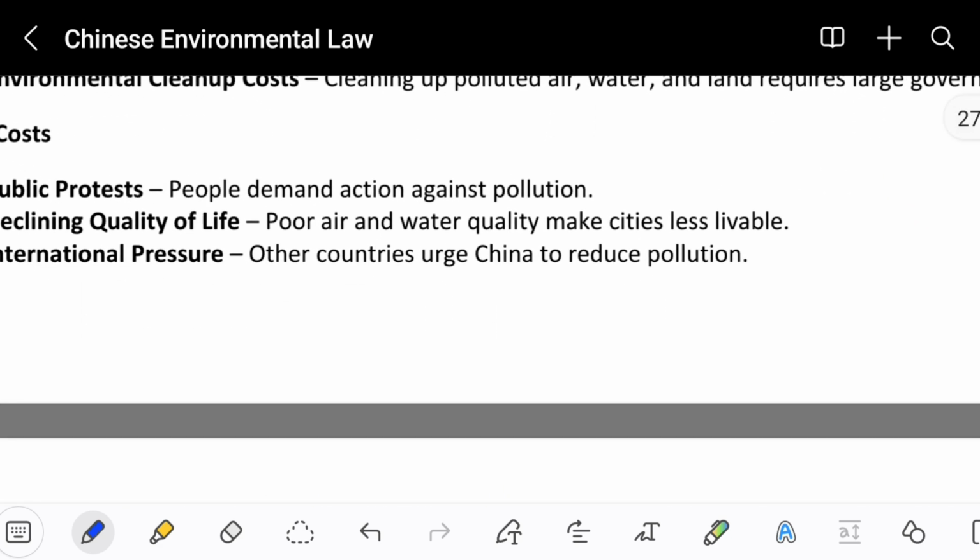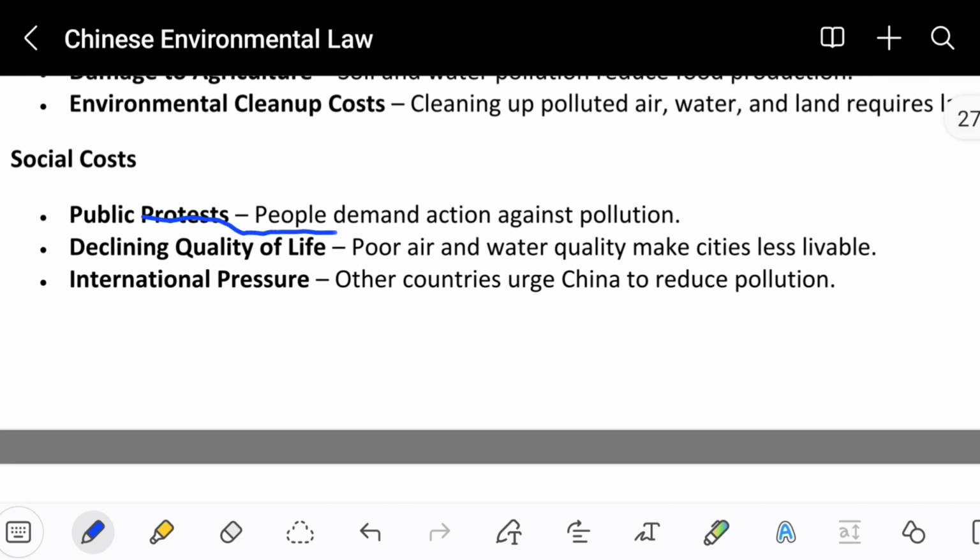Social costs. Public protests. People demand action against pollution. So obviously there are a lot of people going on the roads doing protests against pollution. So the government also faces these kinds of problems as well.